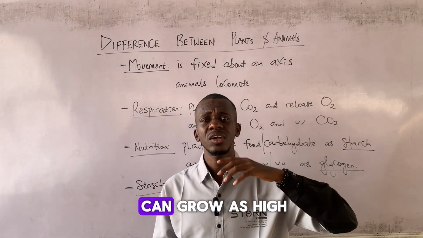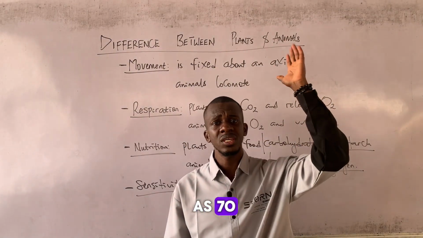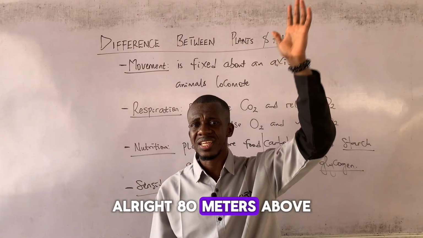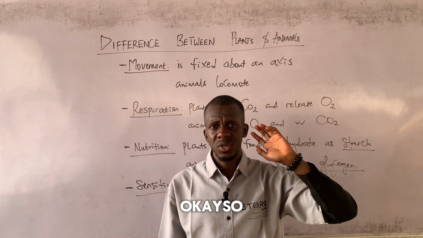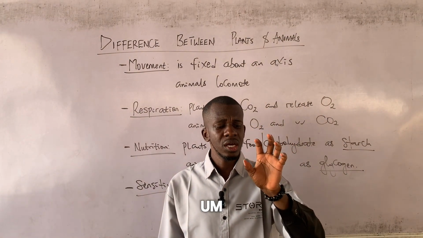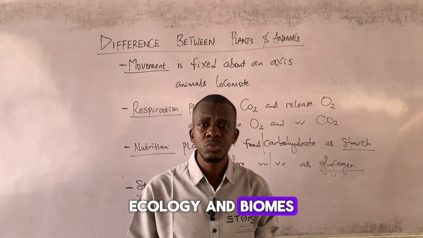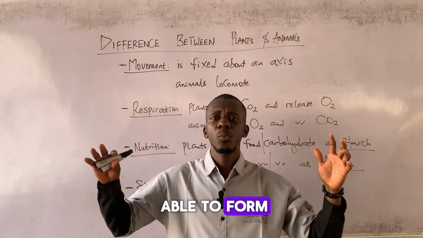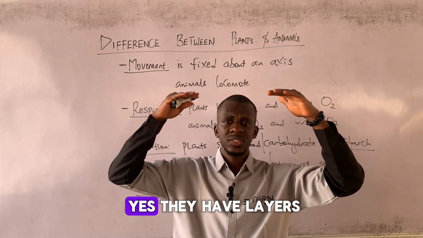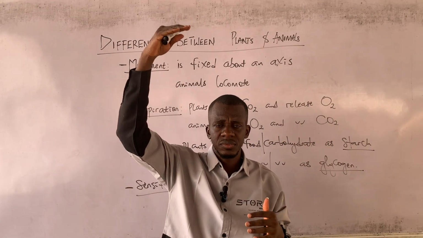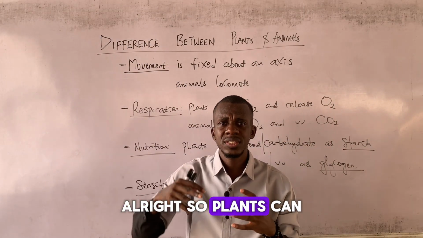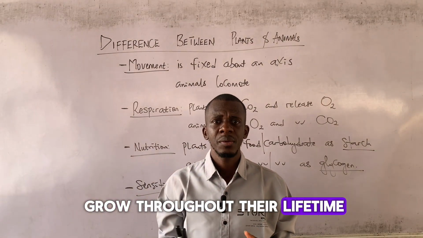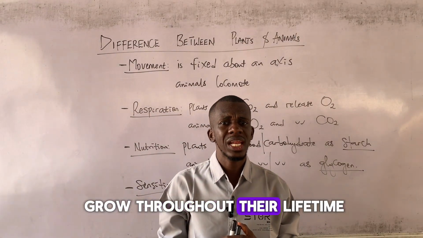You have plants that can grow as high as 70 or 80 meters above ground level. When we study ecology and biomes, we will learn of certain plants that form what we call canopies. They have layers. So plants can grow throughout their lifetime, but animals do not.